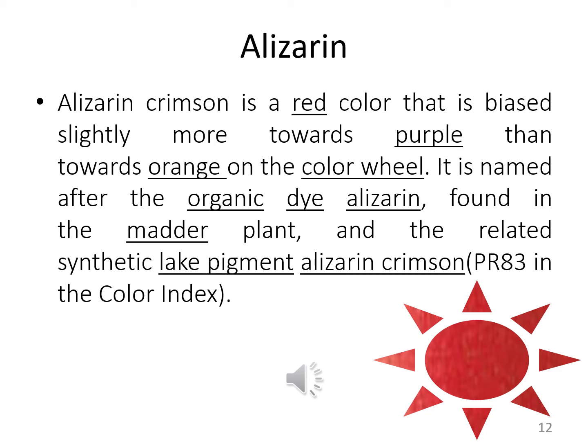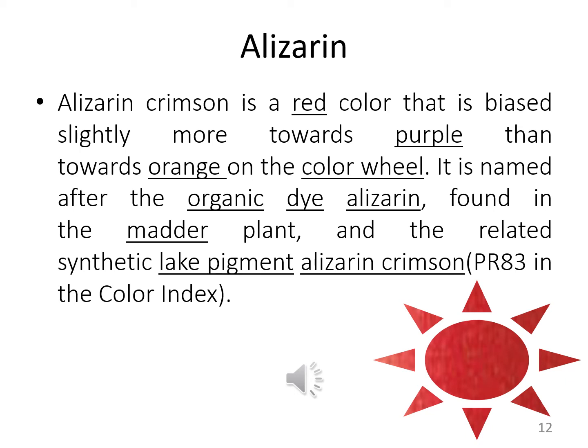It is named after the organic dye alizarin found in the madder plant, and the related synthetic lake pigments alizarin crimson, PR83 in the color index.